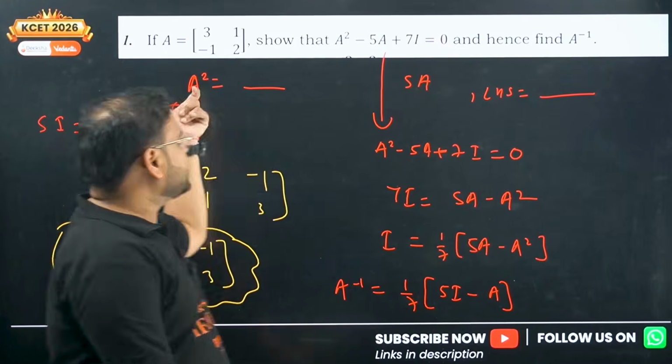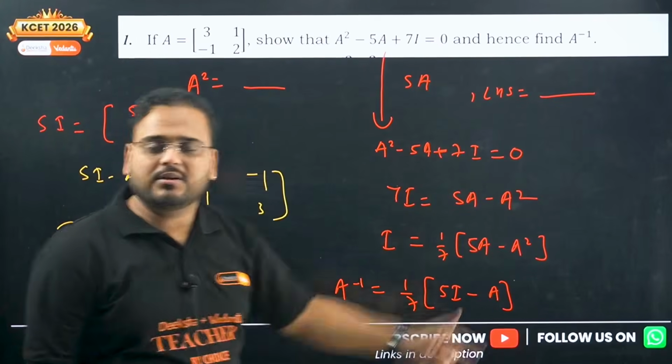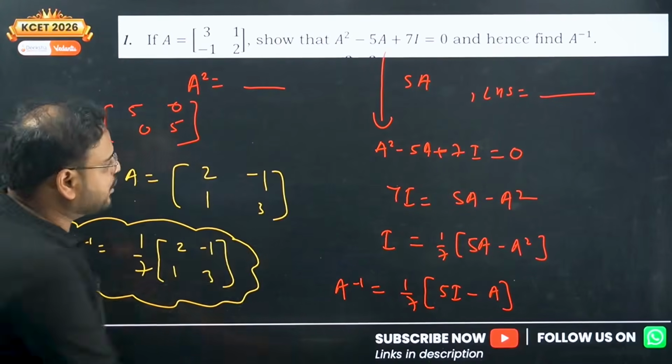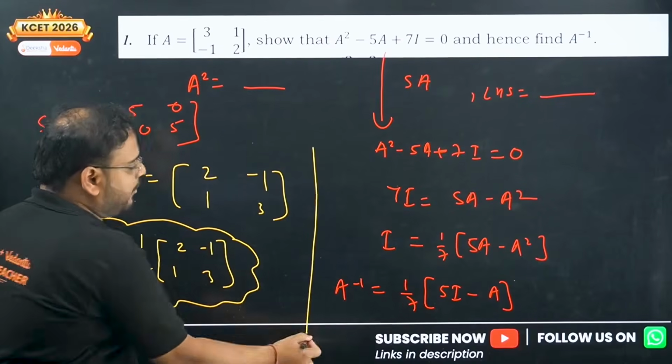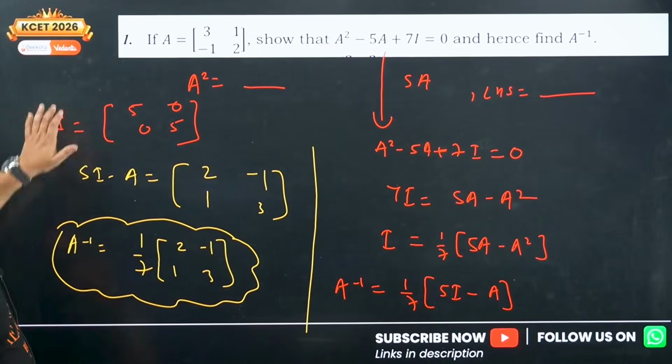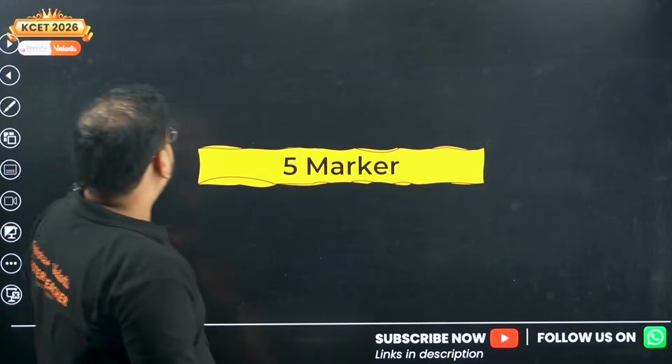Prove it, finding the a square and 5a value. Use the equation to prove it. The LHS equals to 0, and this is the solution to find how you are going to get the value of a inverse. Alright, next will be your 5 marker section.